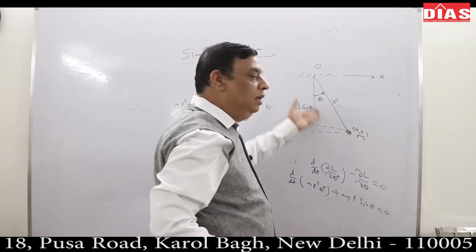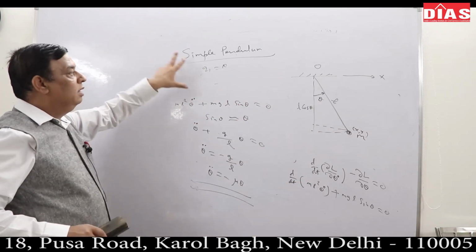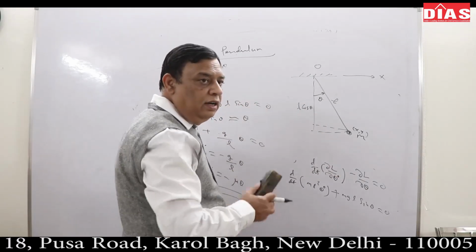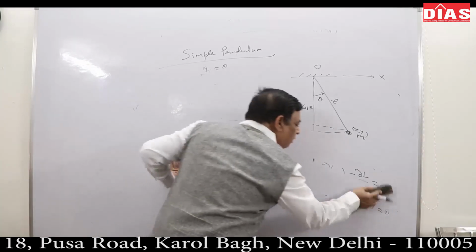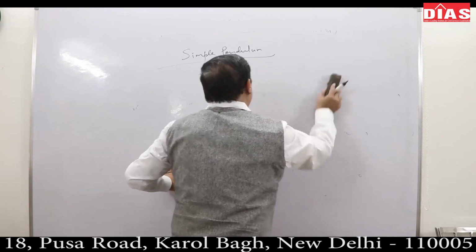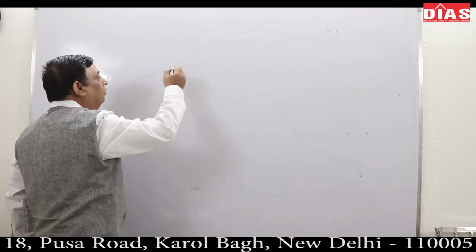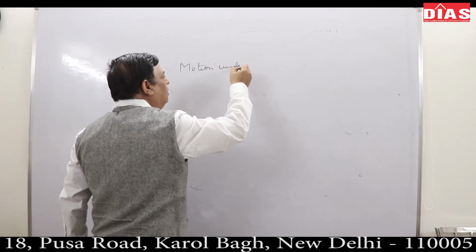The rest is whatever we have done in the case of dynamics. So that is how this system has only one degree of freedom. Now I will take another question where 2 degrees of freedom may be required: motion under central force.